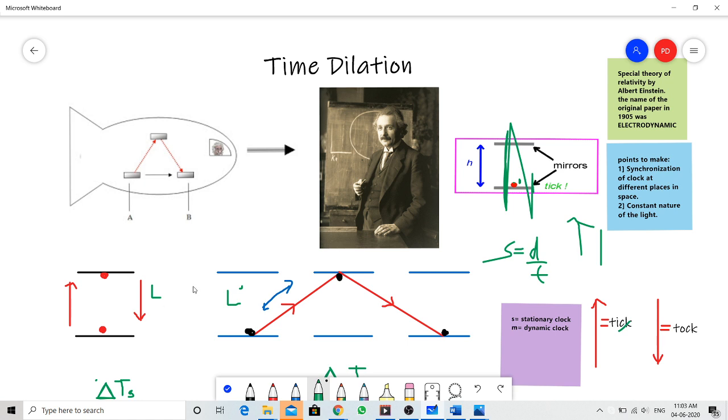There are two different phenomena that we encounter when the light clock is at rest, which is different from when the light clock is in motion. So here is our genius Albert Einstein in a rocket, and let's apply some thrust to this rocket, and this is in motion. Here is a light clock, and this is in motion. In rest, it is simple. The light ball just travels up and down, up and down, tick and tock, tick and tock. But this perspective changes in motion.